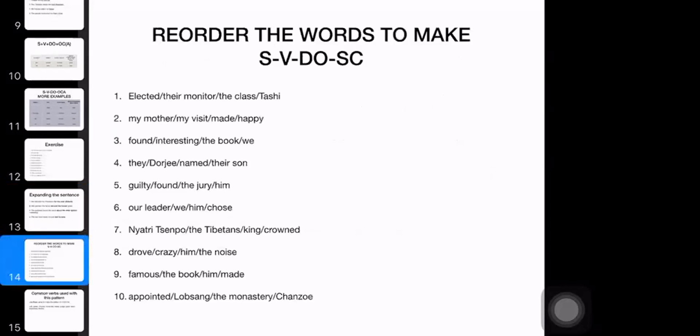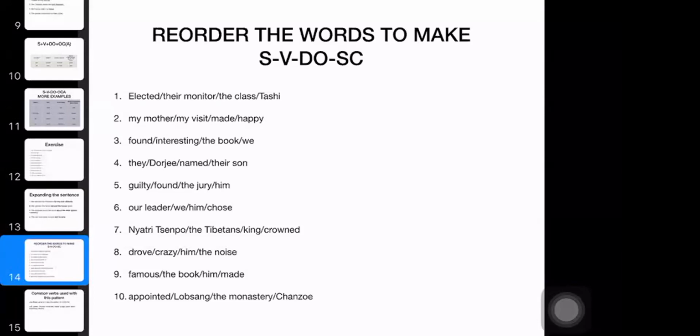Now let's look at the next one. Now I have some exercises for you. You have to reorder the words to get this pattern, in any order. You have 10 sentences there.